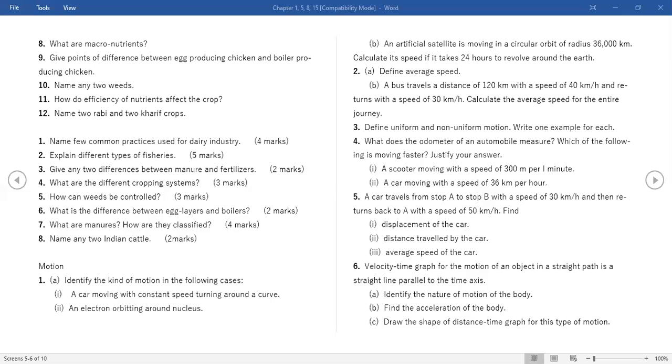Second question, B part. Define average velocity, speed, average speed, and then numerical. Average speed is total distance covered upon total time, right?